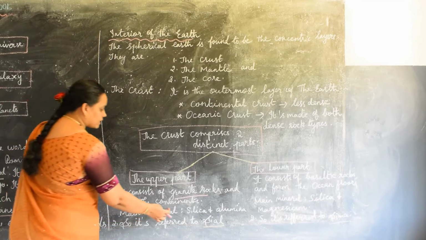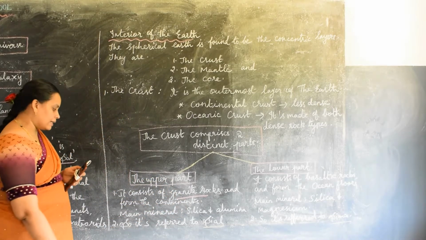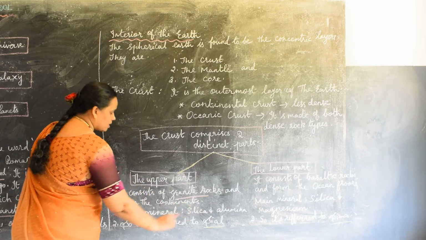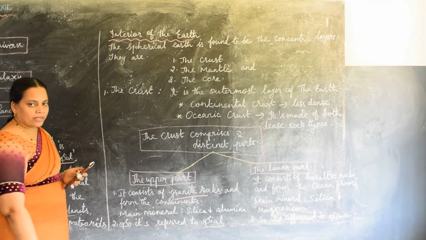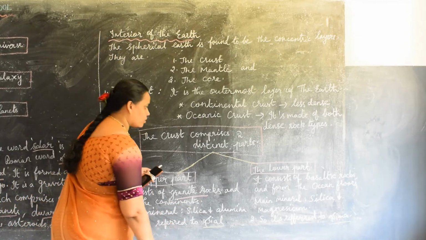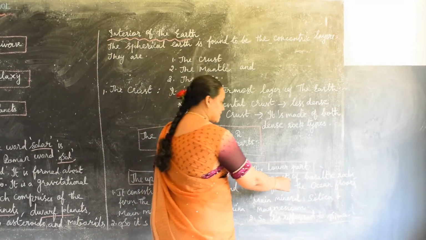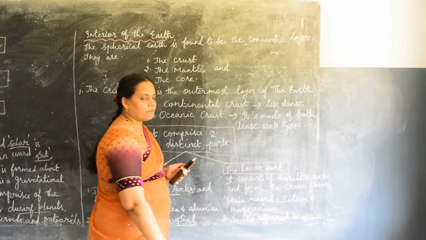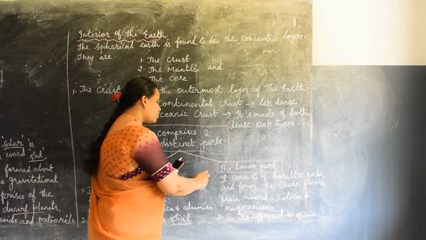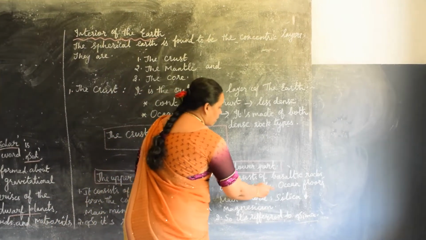So these minerals are more abundant in the upper part, so it is referred to as sial. What do we call the upper part of the crust? Sial. Here the next one is the lower part. It consists of basaltic rocks. The lower part is of basaltic type rocks, and it forms the ocean floors.